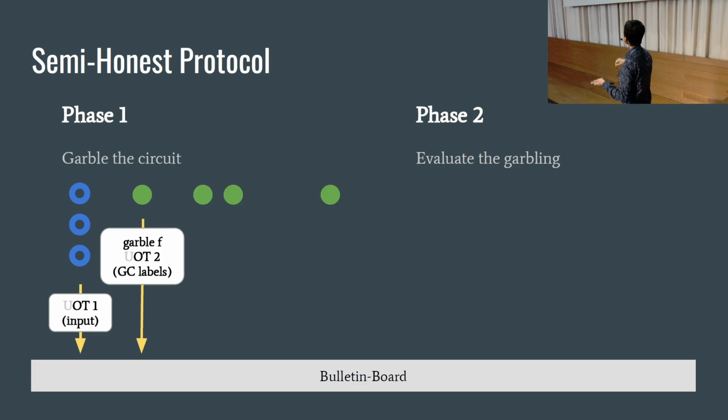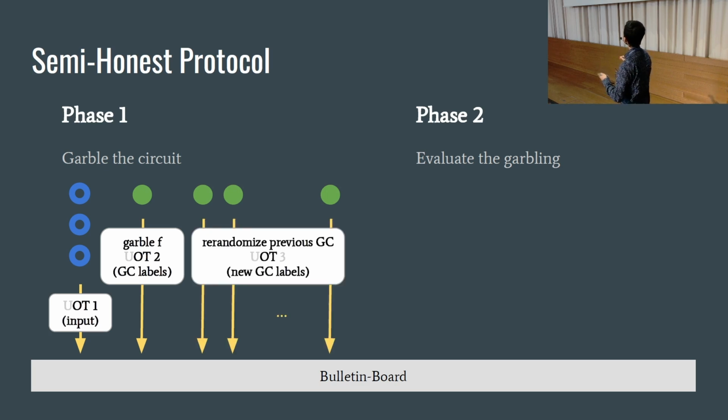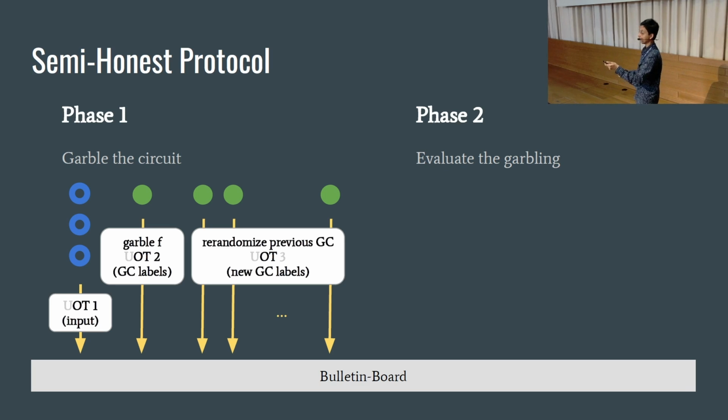Then every other server takes the garbled circuit just posted, the one previous, and re-randomizes it. Then it takes the OT sender message just before and updates the labels within it to match the labels of the new garbling. And these are posted. And once enough servers do this, that ends the first phase.